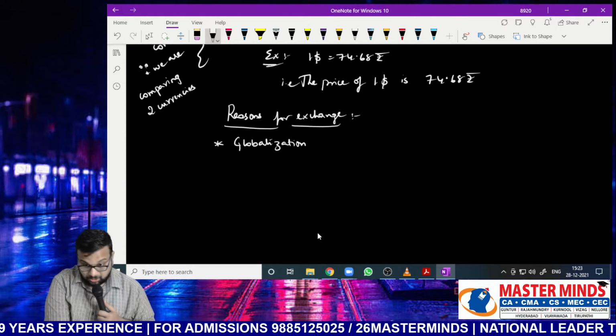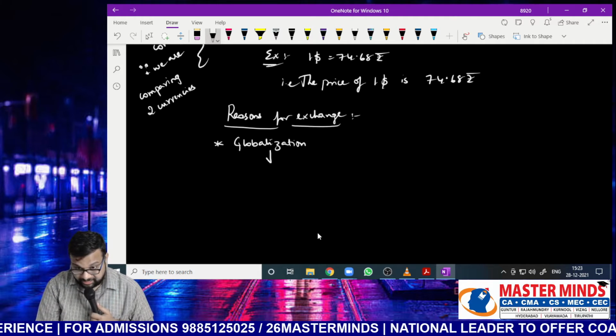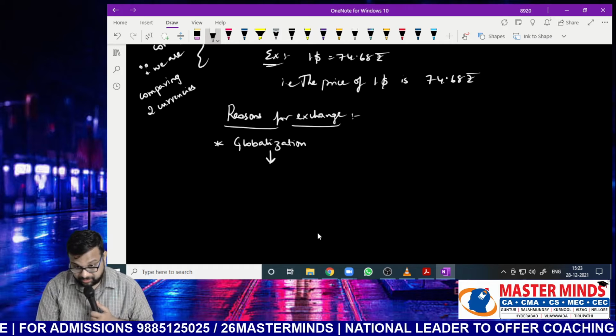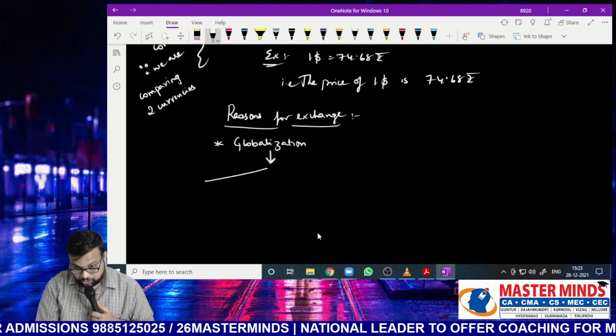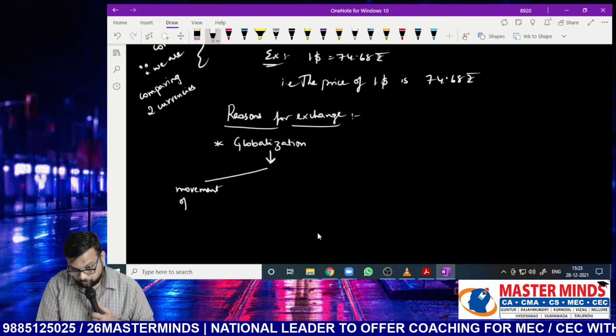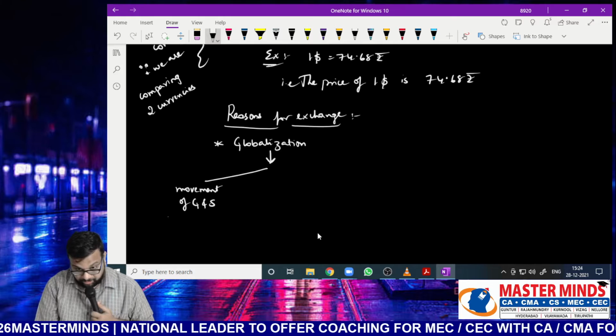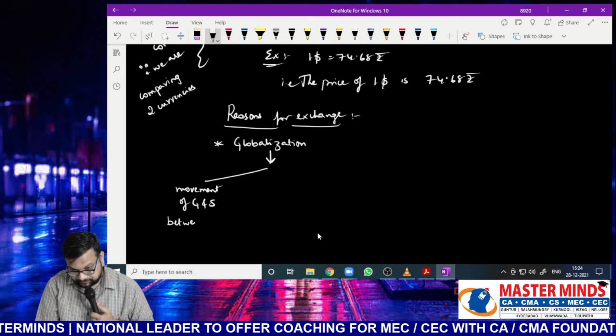Globalization has affected us in three ways. One is movement of goods and services between countries.